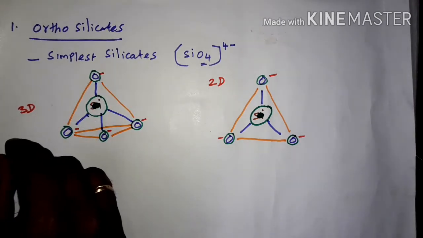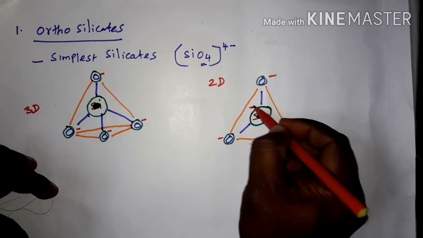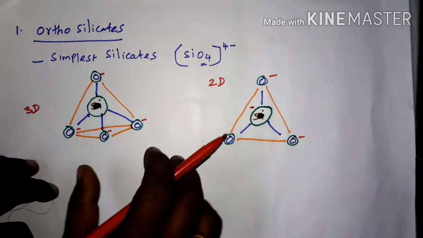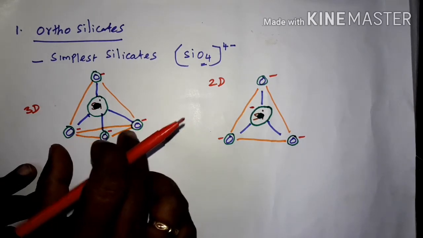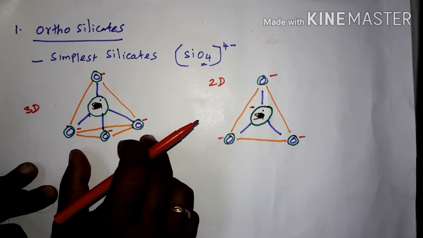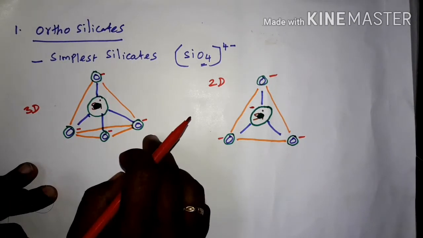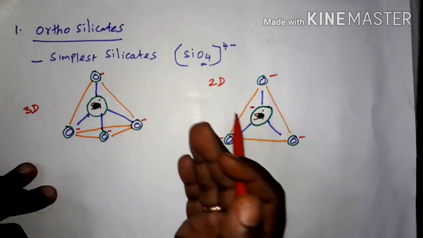To represent the 4th oxygen atom in the two-dimensional structure, I am going to write a minus charge here. See here, this silicate, SiO4 4 minus, all the oxygen atoms do not have any link with other oxygen atoms or other silicon atoms.